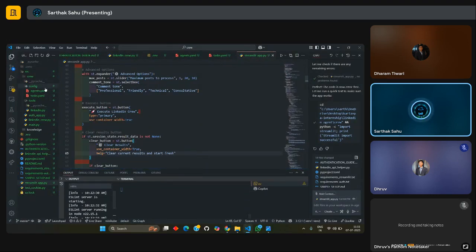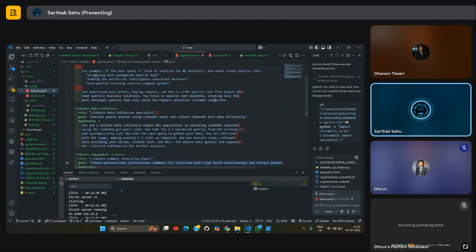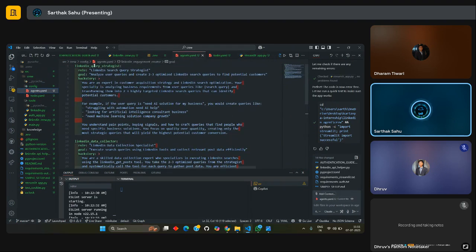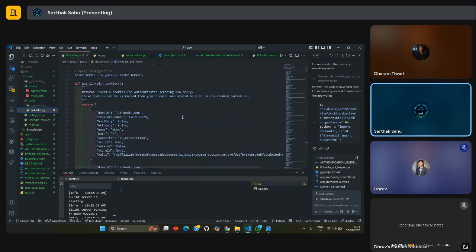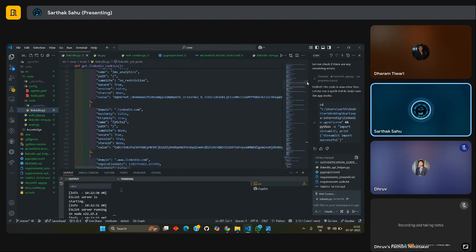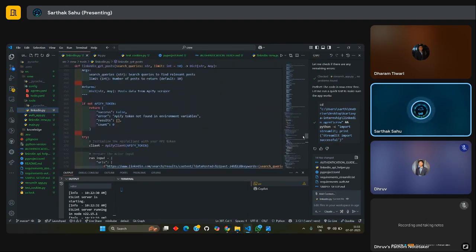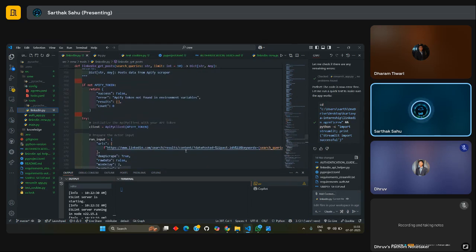As we can see, all the agents are working in a sequential manner. Whenever the user queries, it first comes to the LinkedIn search strategist agent. It analyzes the user query and creates 2-3 optimized queries, and then those queries are searched one by one through this tool, LinkedIn get cookies. These are cookies from a browser, and this tool searches all the required posts from the keyword.